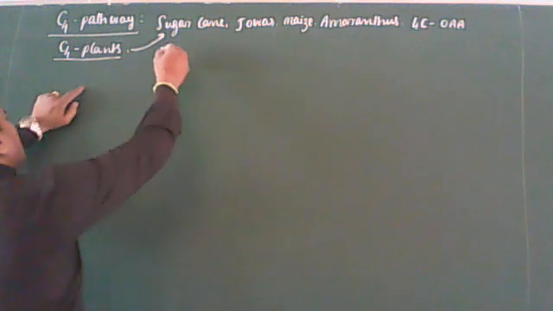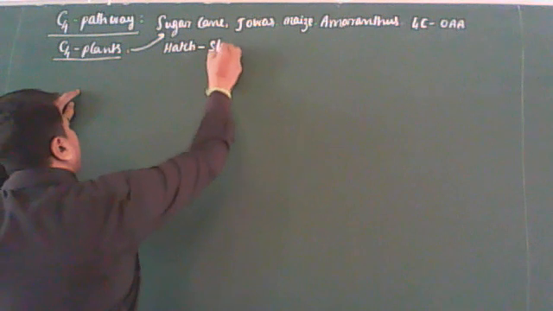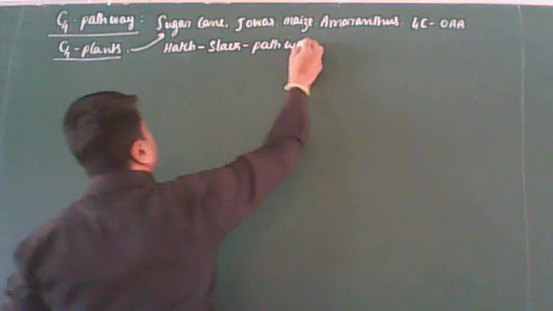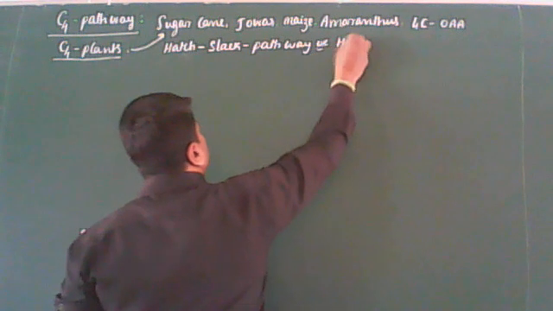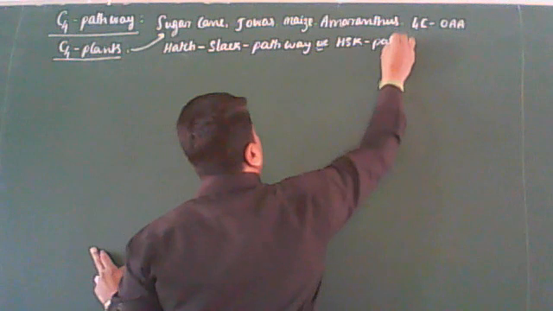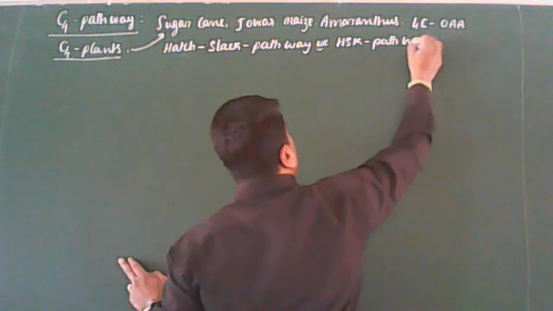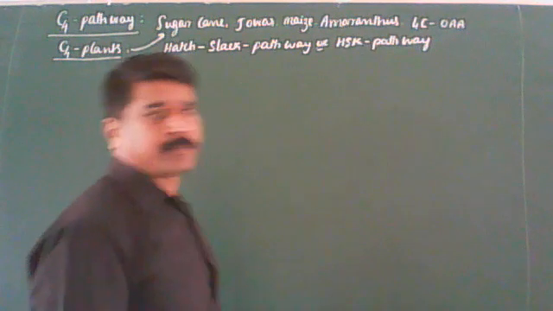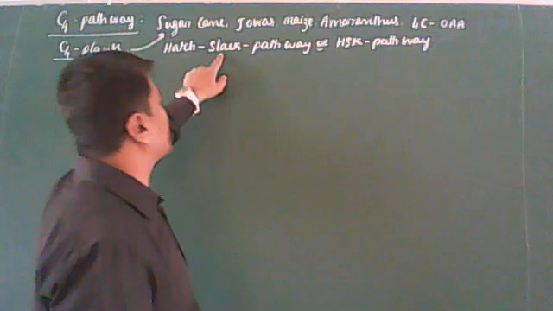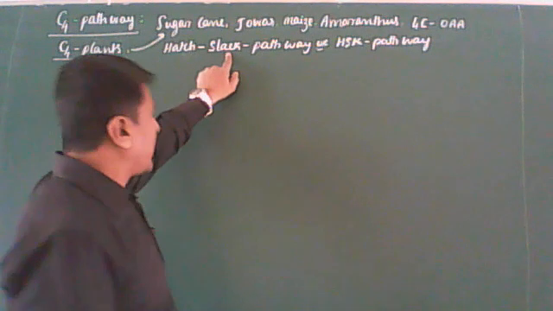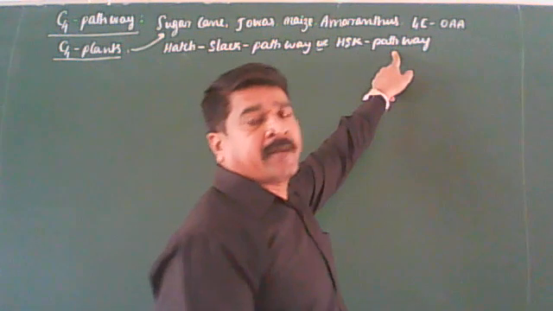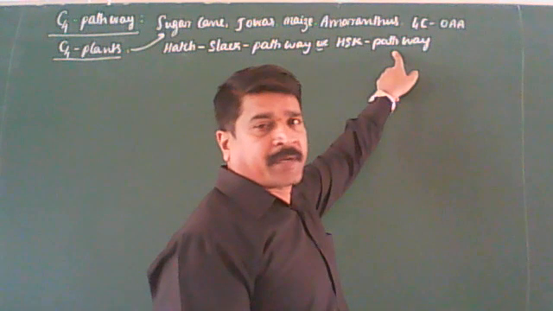Since the C4 pathway was first discovered by two scientists, Hatch and Slack, hence it is also called the Hatch-Slack pathway, also called the HSK pathway. I think it is very clear for you.